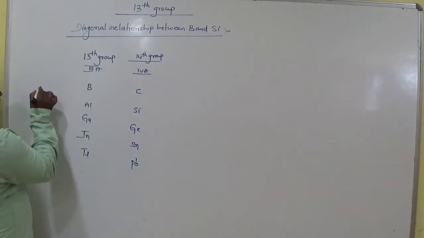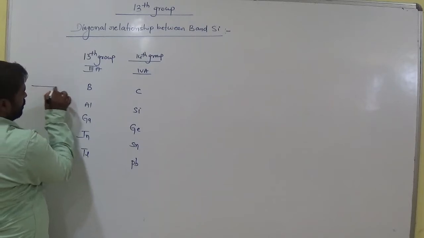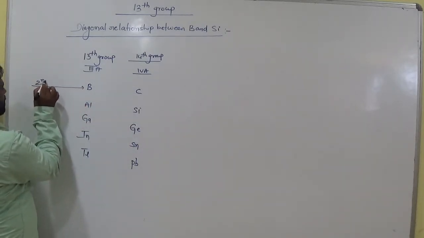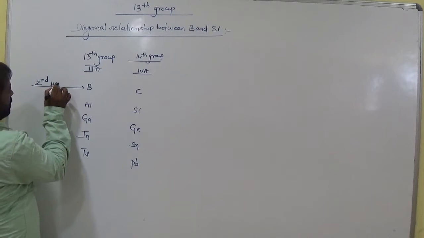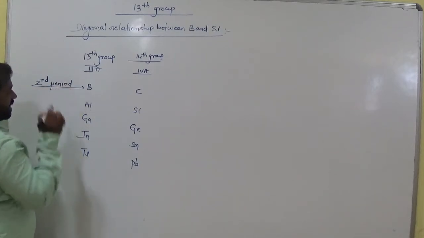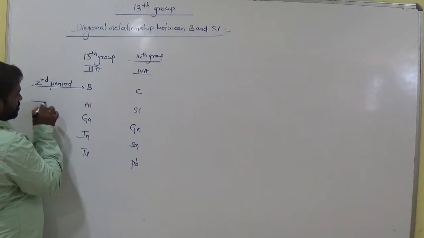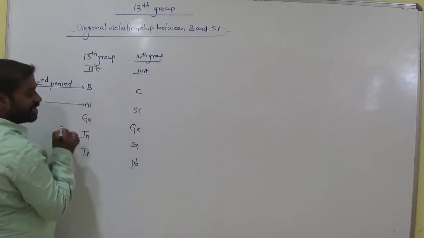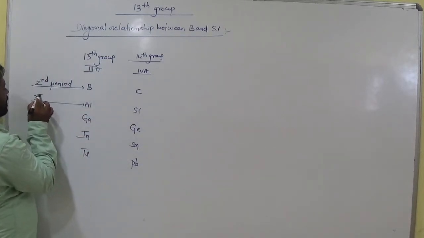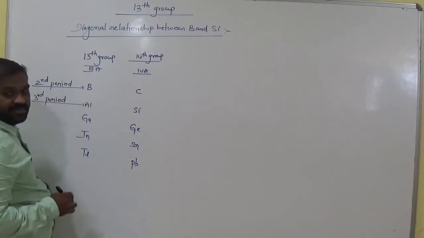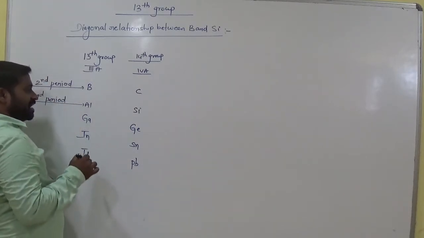Now boron and carbon belong to the second period in the periodic table, and aluminium and silicon belong to the third period in the periodic table. So what is the diagonal relationship here?